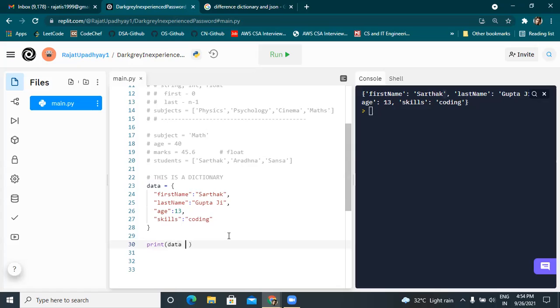You can do this. You have data, and if you want to fetch some particular data, let's say the first name, you will write square brackets, then first name, like this. And run it.